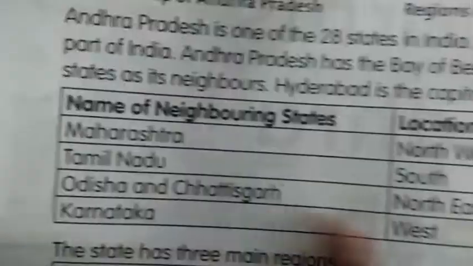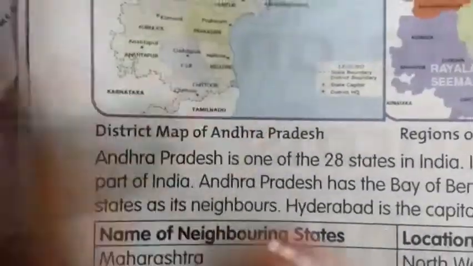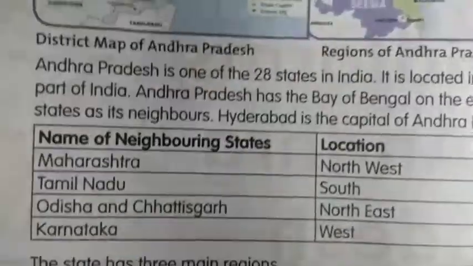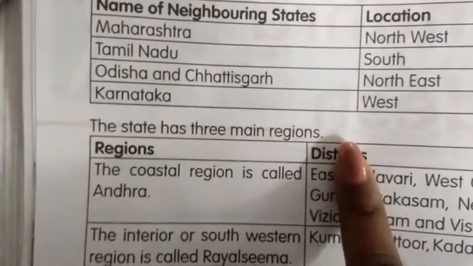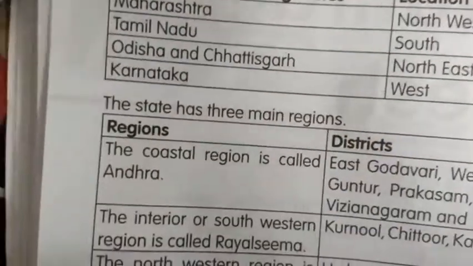This is west and this is east. Where is Karnataka? West side. These are the neighboring states of Andhra Pradesh. The state has three main regions. What are the three main regions? The coastal region is called Andhra.